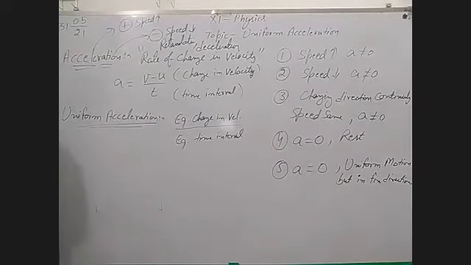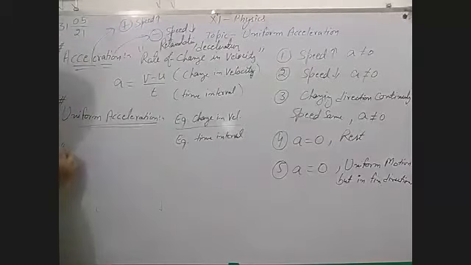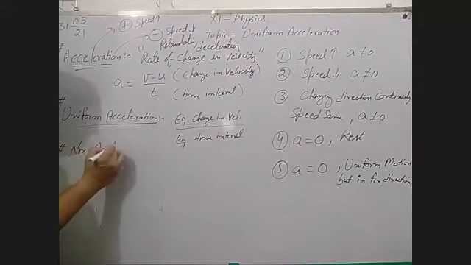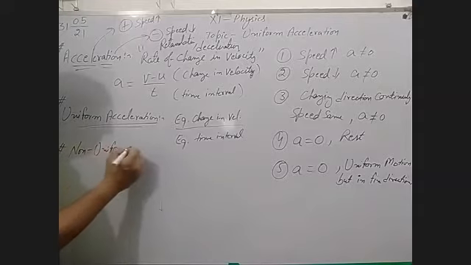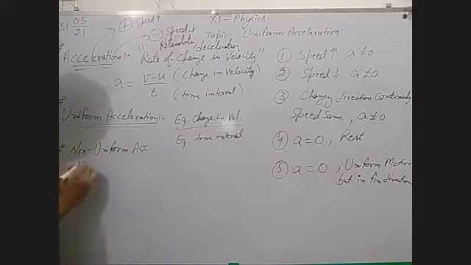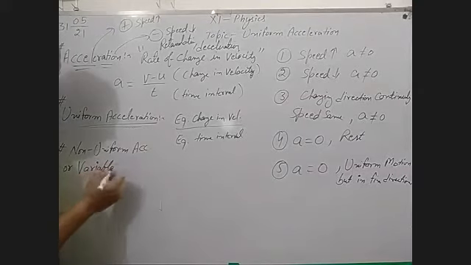After uniform acceleration, what is variable acceleration? What is variable acceleration? Or non-uniform acceleration, you can also say like this, non-uniform or variable acceleration, whose value changes.